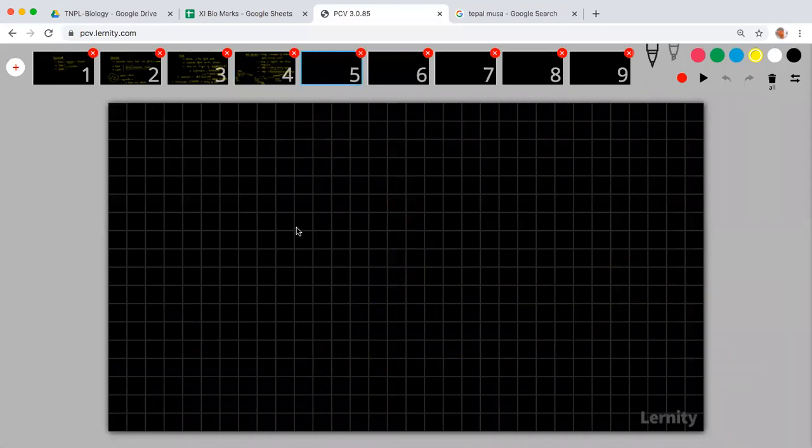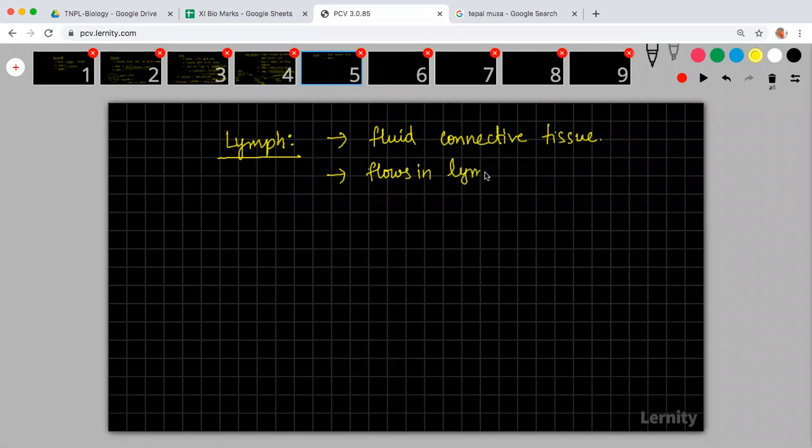Okay, so now let us move on further. The next one is lymph. Lymph is also a fluid connective tissue. It flows in the lymph vessel. In your body, you will have three different kinds of pipelines.